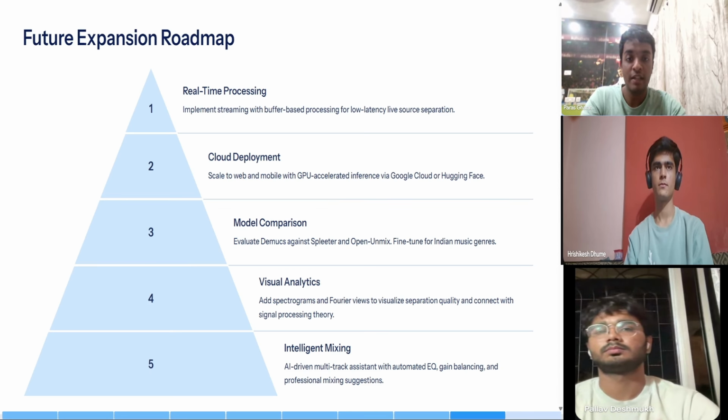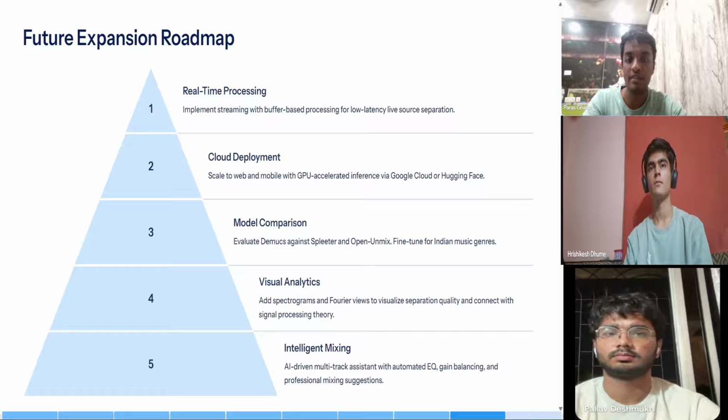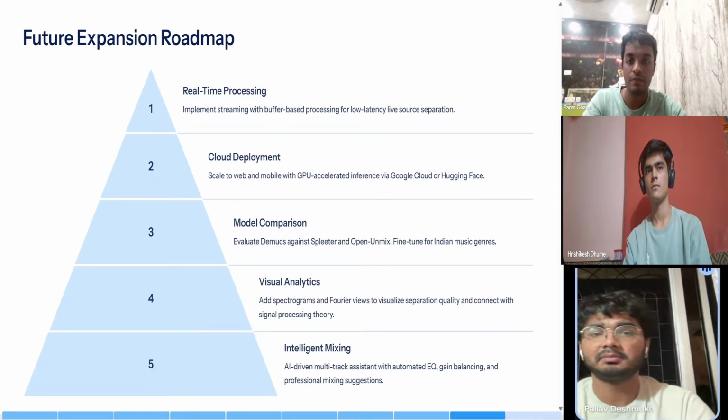So finally, let's take a look at our future expansion roadmap for Splitify. Our goal is to take the project beyond a static source separation tool and move towards a real-time, scalable, and intelligent music processing system. This roadmap offers the outline for the next 5 stages of improvement which we have planned. The first step is real-time processing.